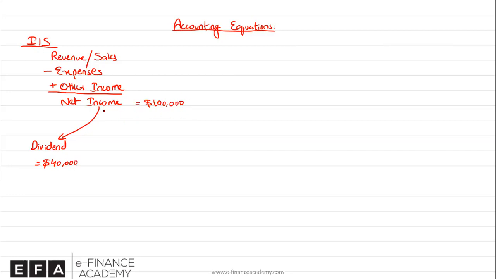So where will the rest of the profit go? Of course, the rest of the profit would be reinvested back into the business in order to fund the purchase of maybe long-term assets, or to fund the expansion plans or growth, etc. So the rest of the profit is called retained earnings, because that's retained back into the business. That's, let's say, 60,000. In short, we can call this RE. Now, one thing you need to know, whether it's 60,000 or 40,000, both of these belong to the owners. It's just that 40,000 has been given to them, and the remaining claim that they have, which is 60,000, has only been put back into the company, which is retained earnings.